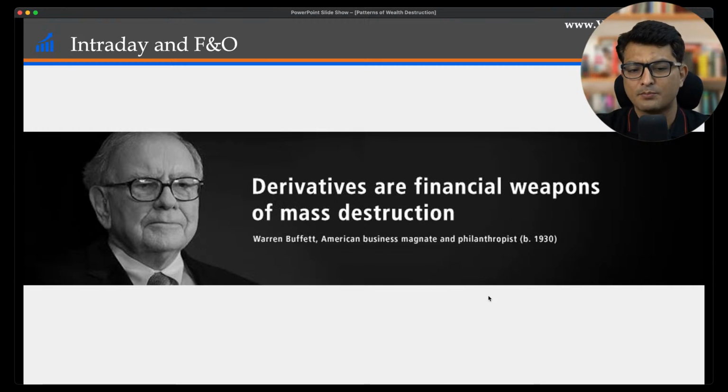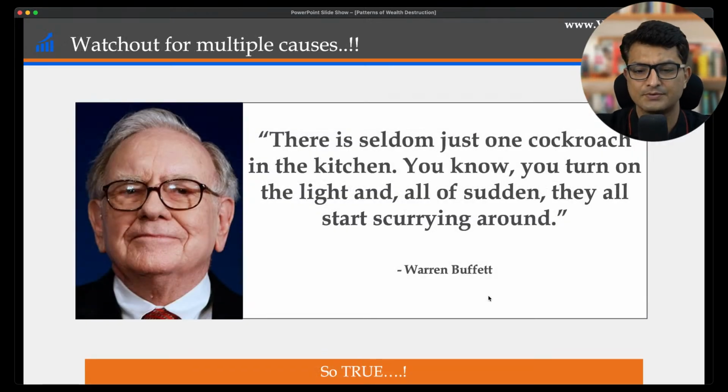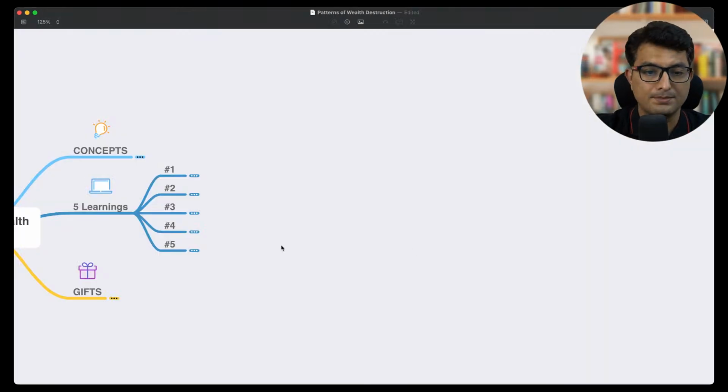And I've seen people who are profitable, but the odds are really not in your favor. Like 1 or 2% of people are actually profitable in derivatives and intraday. So why play that game where you don't have that kind of high probability of success? Okay, so I keep emphasizing this enough, and let's move to the third point.